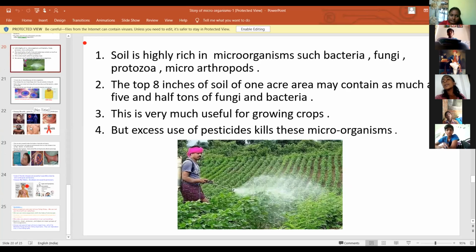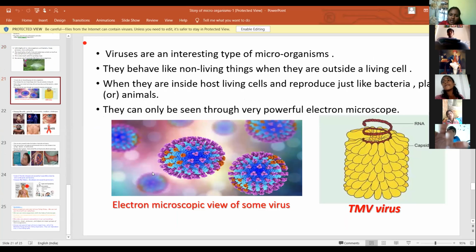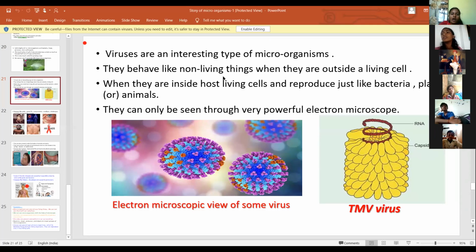Next, viruses are also a group of microorganisms. They behave like non-living things when they are outside the living cell. When a virus enters a living host, it behaves like a living organism.